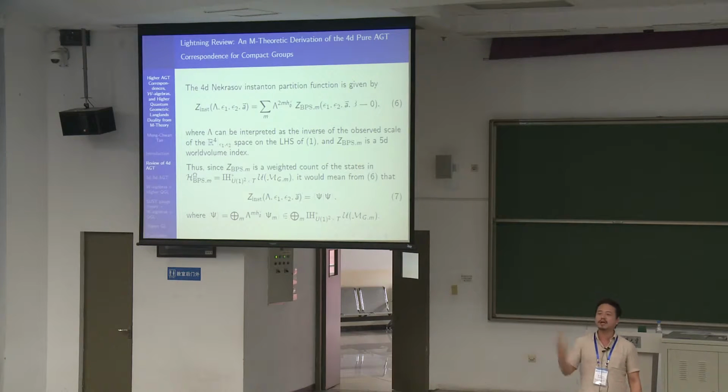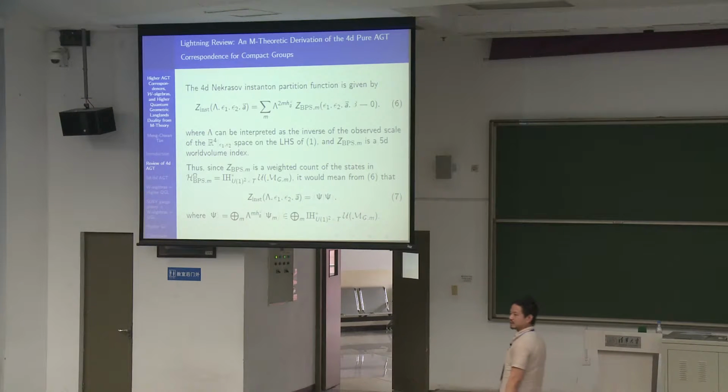So this 5D index computes the world volume BPS states that we saw, which was spanned by the equivariant cohomology of the moduli space of instantons. Which then means that you can write this one here. There is a basis of states, and you can write it as an inner product of a basis of states that can be expanded in this form, the equivariant cohomology here.